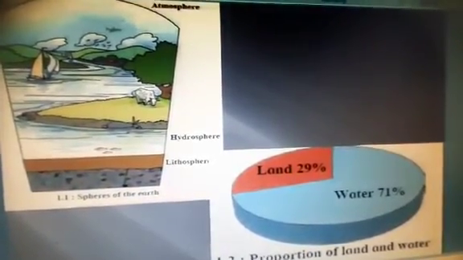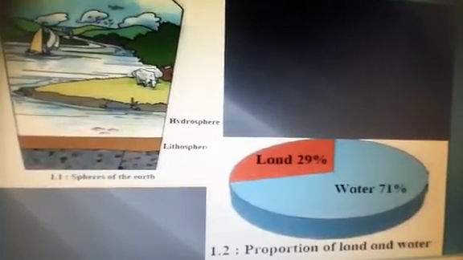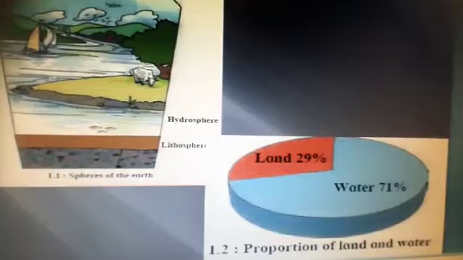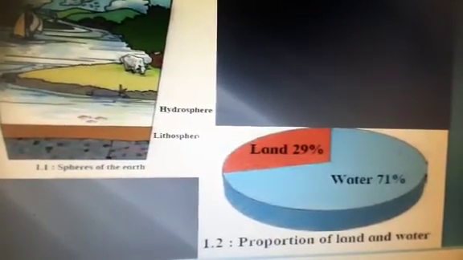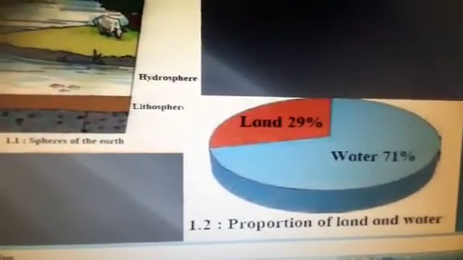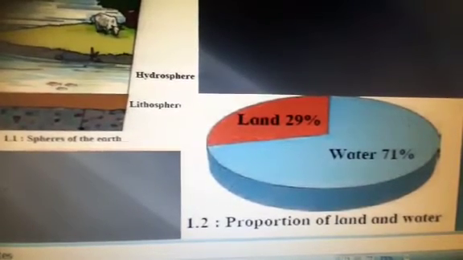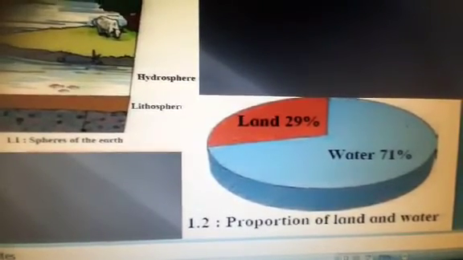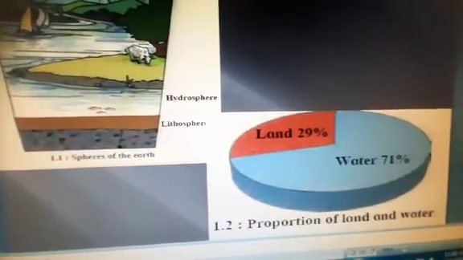There is a particular proportion of land and water, and air is completely surrounding, forming the upper dome over there. So land is 29% and water is 71%. We have more seas where amount of water is present. So one by one we will study in detail about each source.